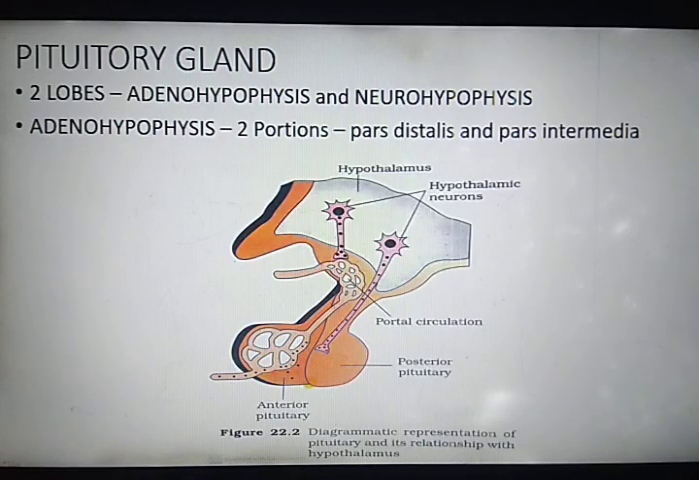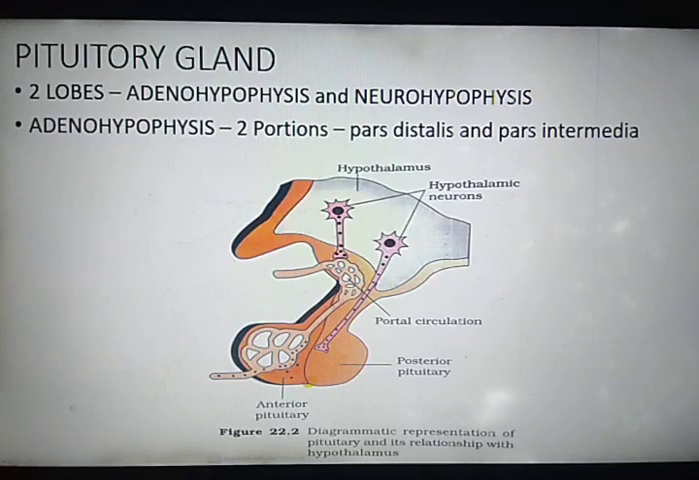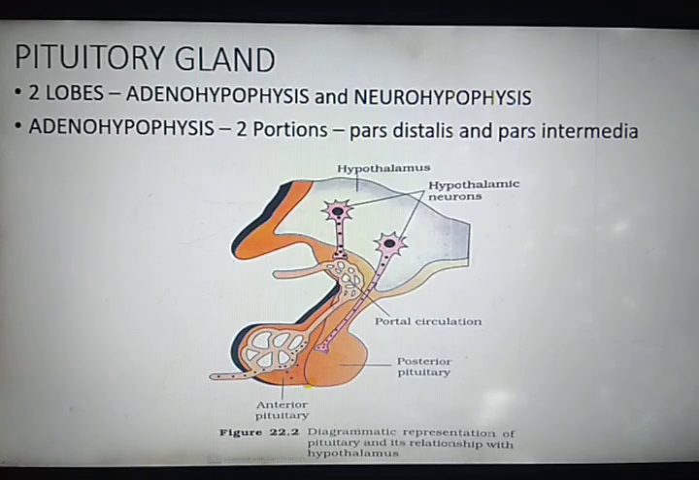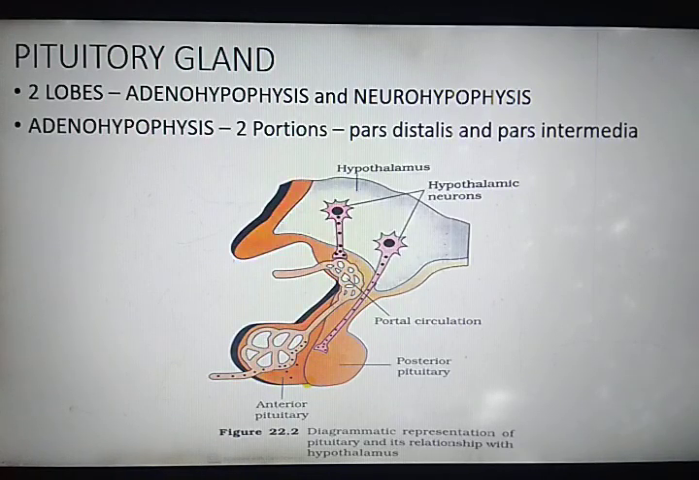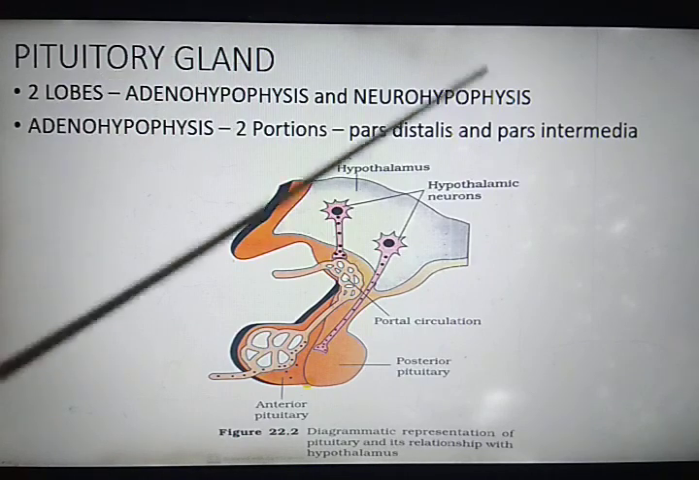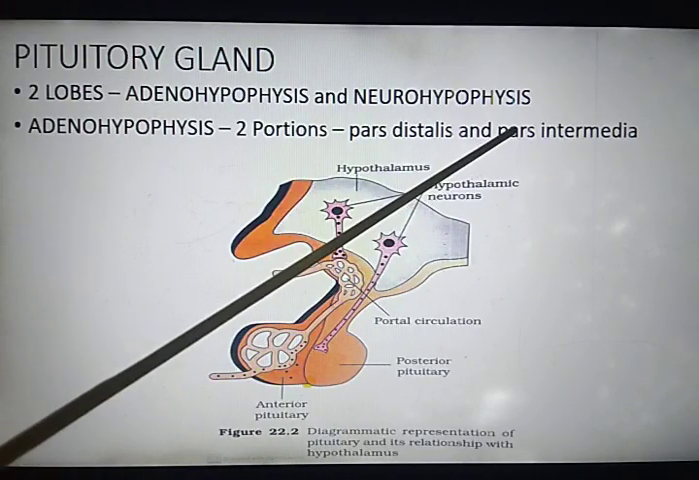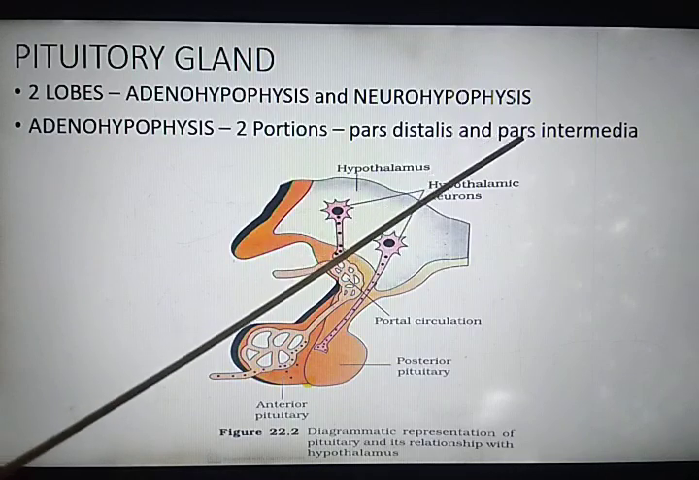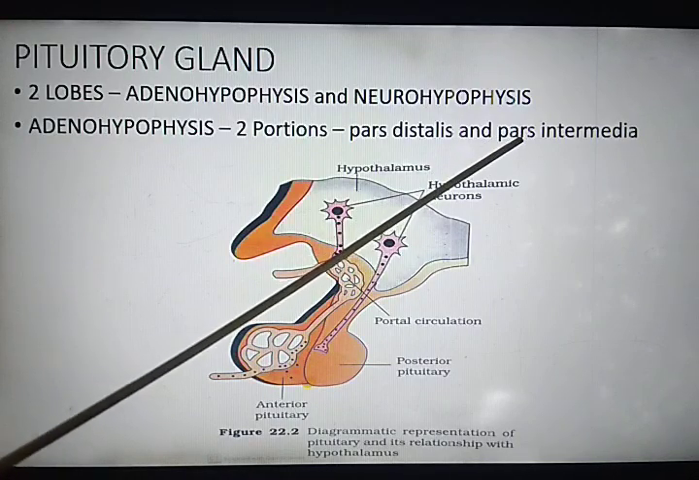Now let's discuss the hormones released by the pituitary gland. The pituitary gland lobes release different types of hormones. For example, pars distalis releases 6 hormones. It synthesizes and secretes 6 hormones. Pars intermedia synthesizes and releases only 1 hormone.